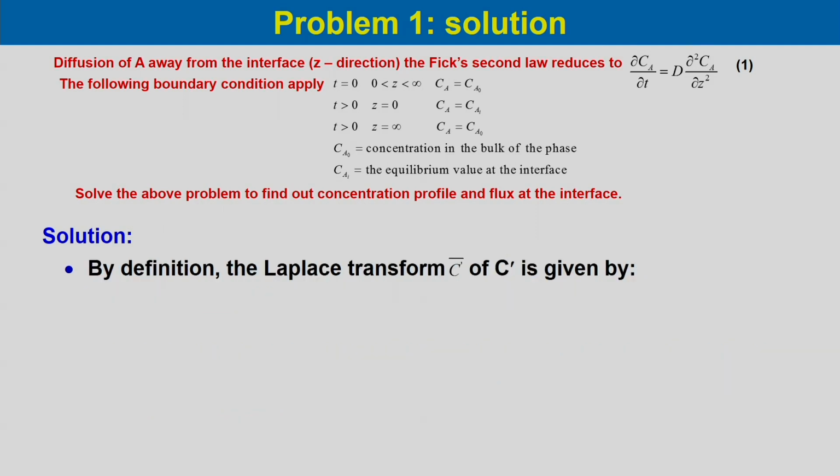By definition, the Laplace transform of C' is given by the following. If we consider C' as our variable, its Laplace transform will be C'-bar, which we can write by definition as C'-bar equal to the integral from 0 to infinity of e to the power minus pt C' dt. So, this is equation 3.